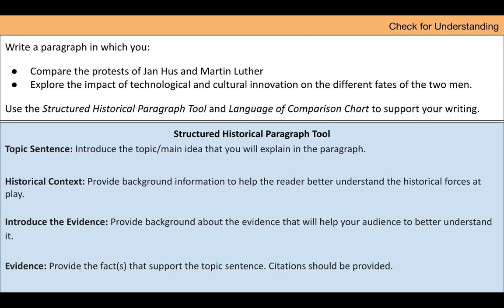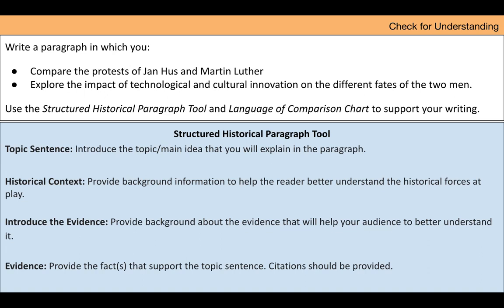Write a paragraph in which you compare the protests of Jan Hus and Martin Luther, explore the impact of technological and cultural innovation on the different fates of the two men, and use the structured historical paragraph tool and language of comparison chart to support your writing. Structured historical paragraph tool. Topic sentence. Introduce the topic or main idea that you will explain in the paragraph.